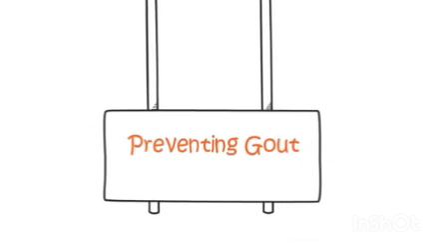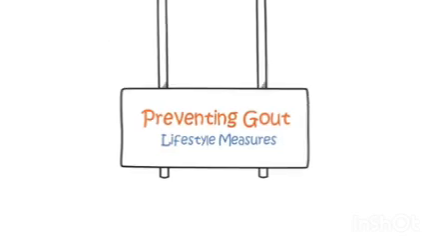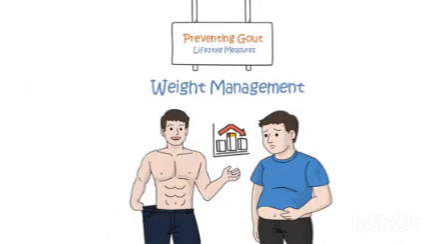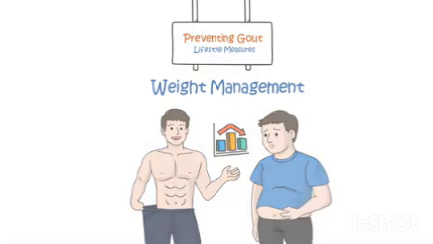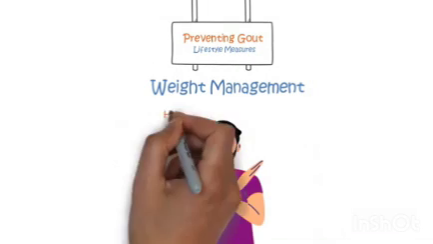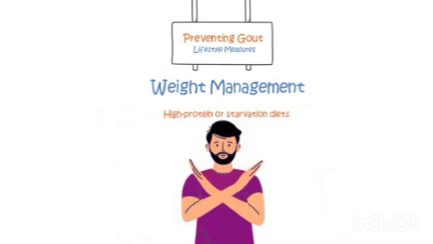Preventing gout. Lifestyle measures. Weight management. If you are overweight, losing some weight can help reduce uric acid levels, urate. However, avoid diets that increase uric acid levels, such as high-protein or starvation diets.